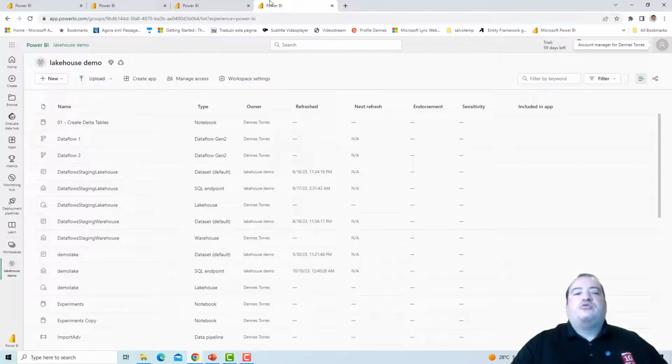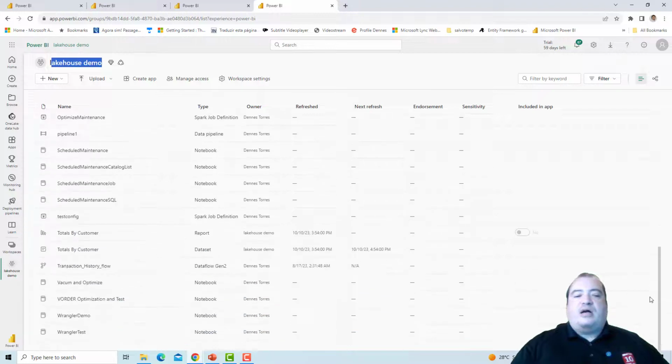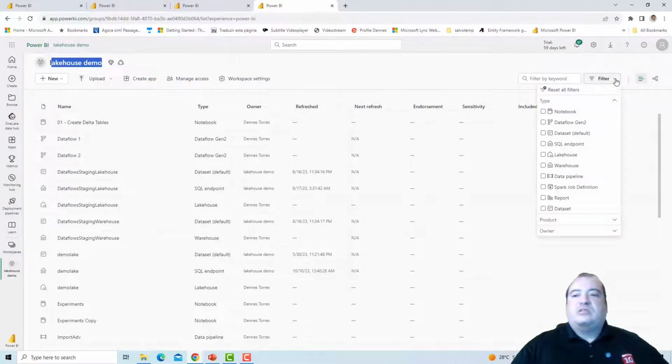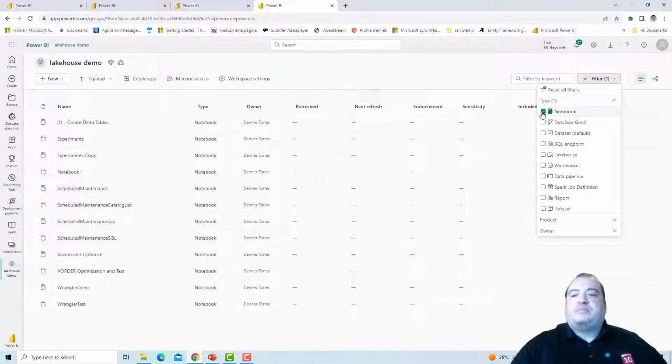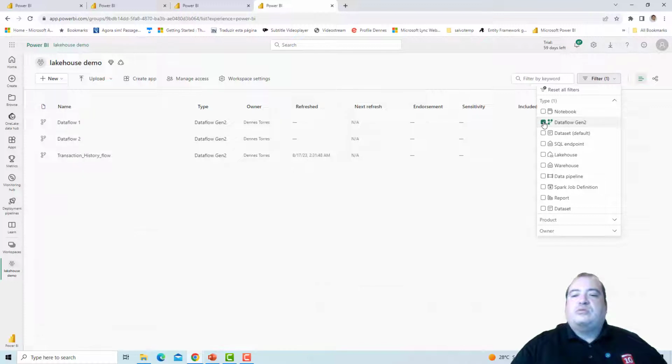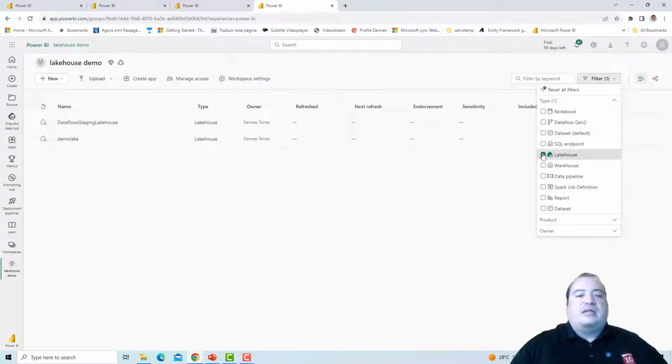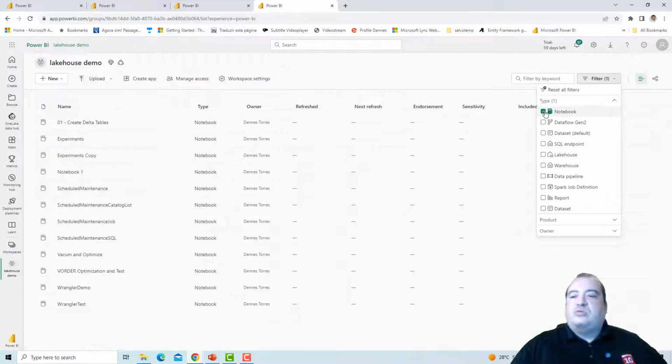What you should not do is a scenario like this. This scenario is a workspace where I have all kinds of objects in a single workspace. Of course, you can filter by object. I can filter by notebook, data flows, lakehouses, and so on.